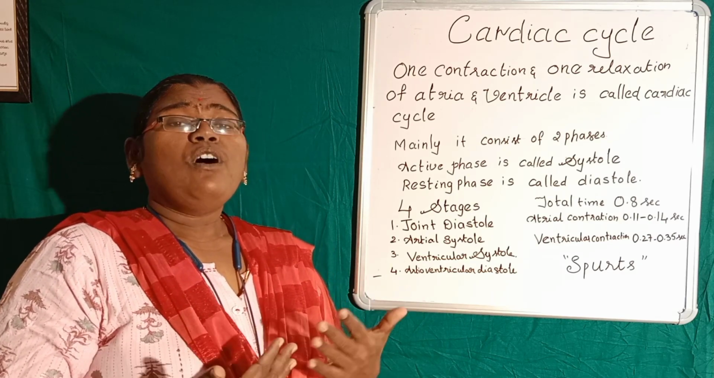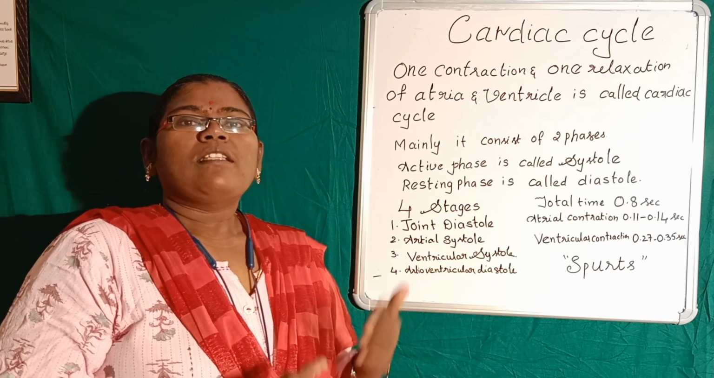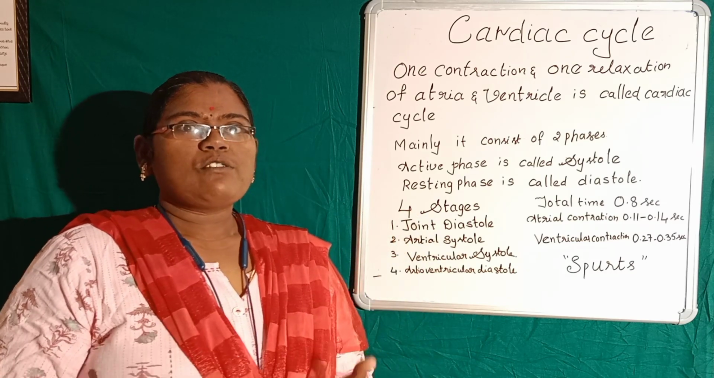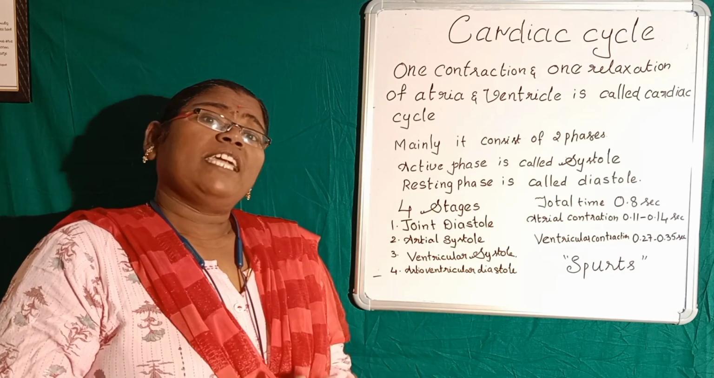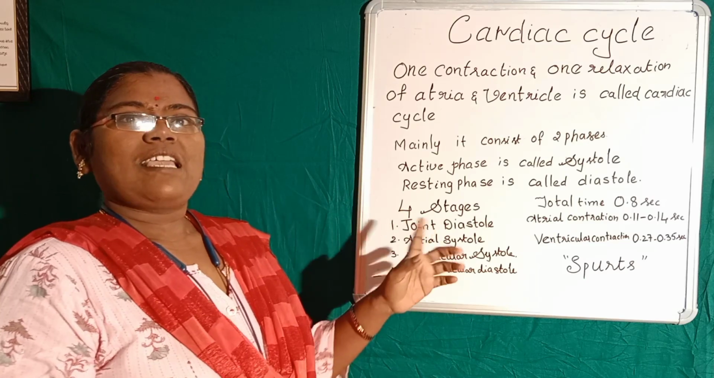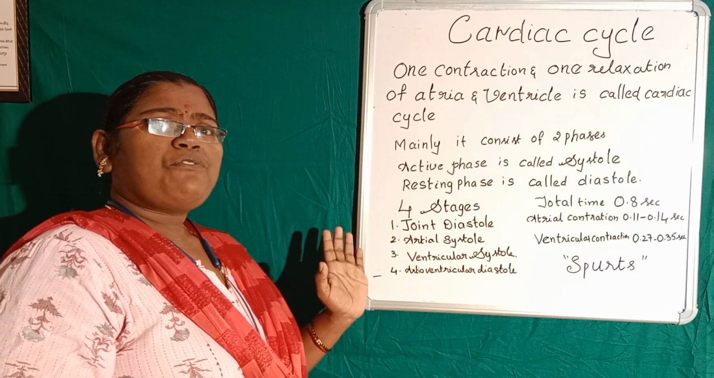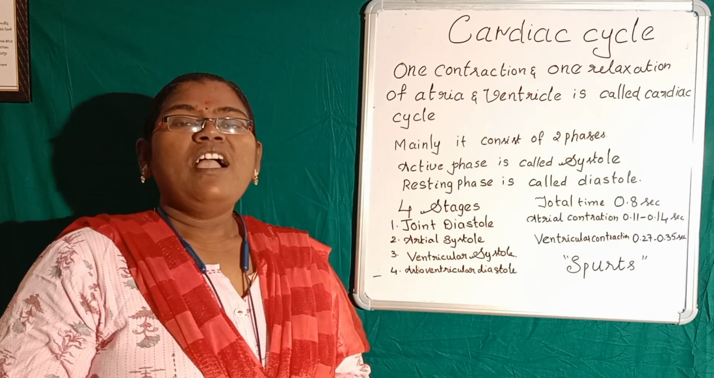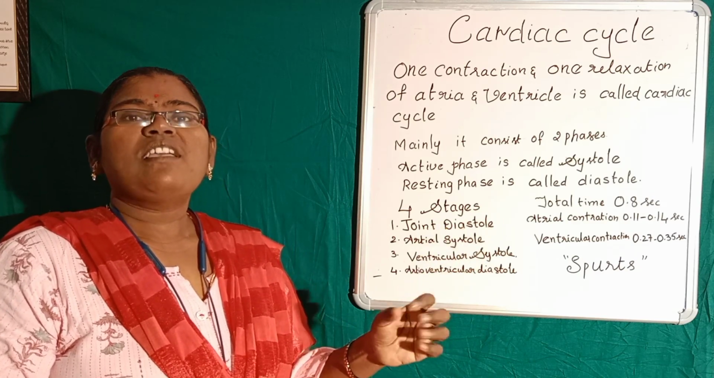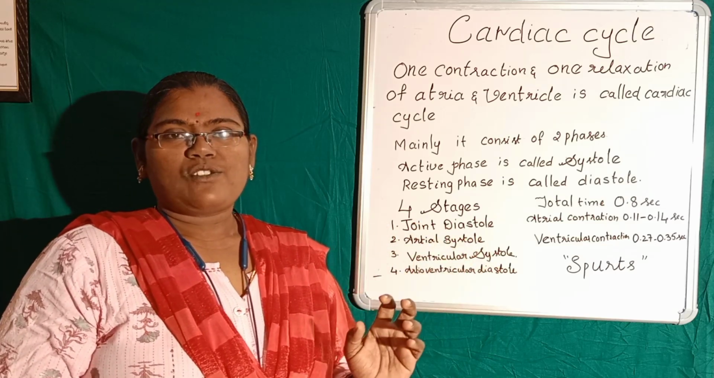Generally, for understanding purposes, any cycle will have a starting point and an ending point. But this one starts at the 21st day of the embryo and won't stop till death. So how can we understand it? For understanding purposes, the cardiac cycle is divided into four stages. The first stage is joint diastole, then atrial contraction or atrial systolic phase, ventricular systole, and atrioventricular diastole.